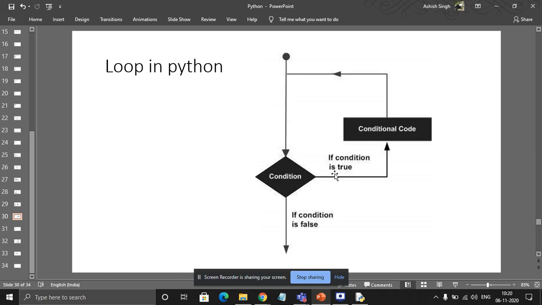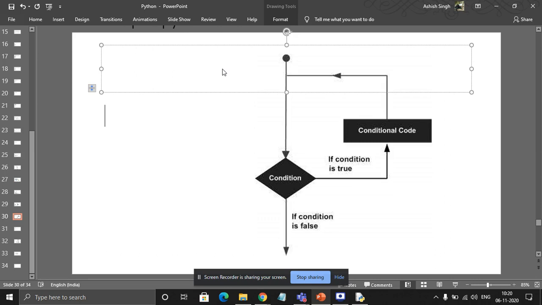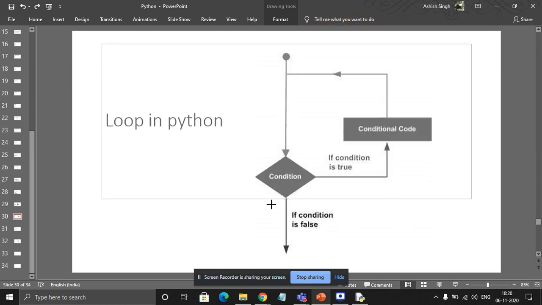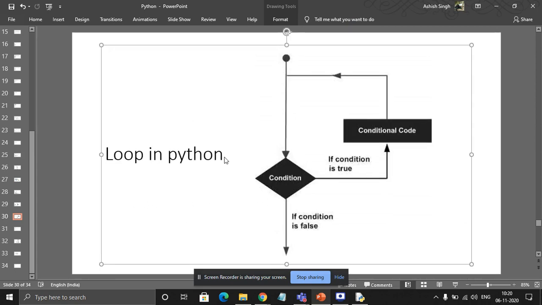So it will go to the true part, the conditional code. It will increase the value of A by 1: A is equal to A plus 1. And what will the value of A become? 2. Now again it will check whether 2 is less than 10 or not.